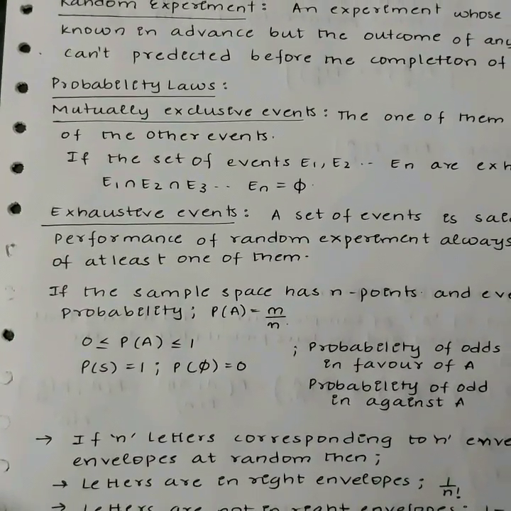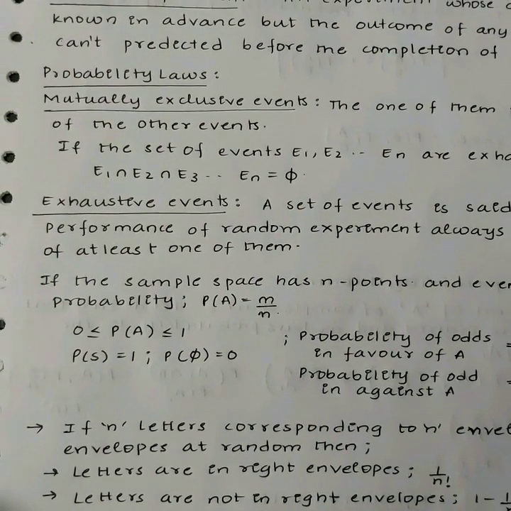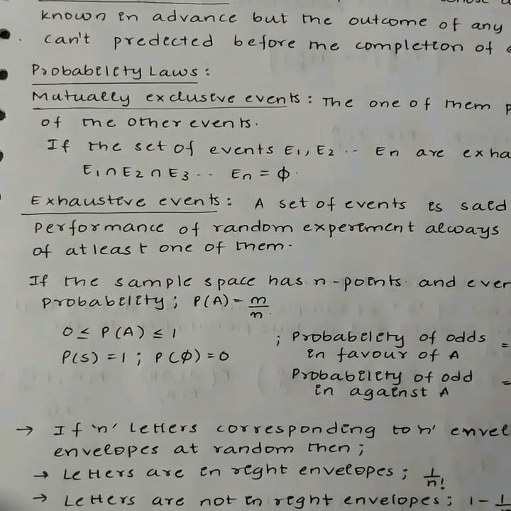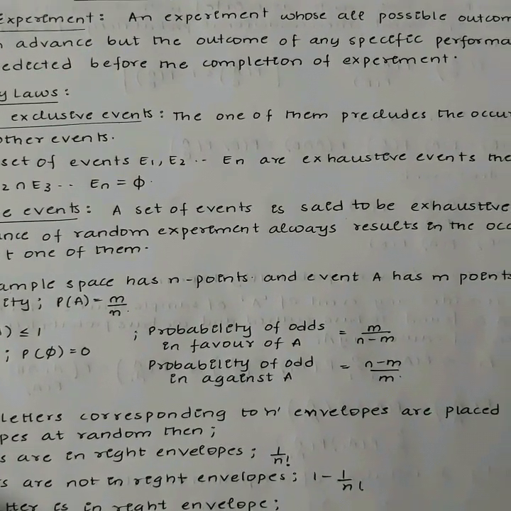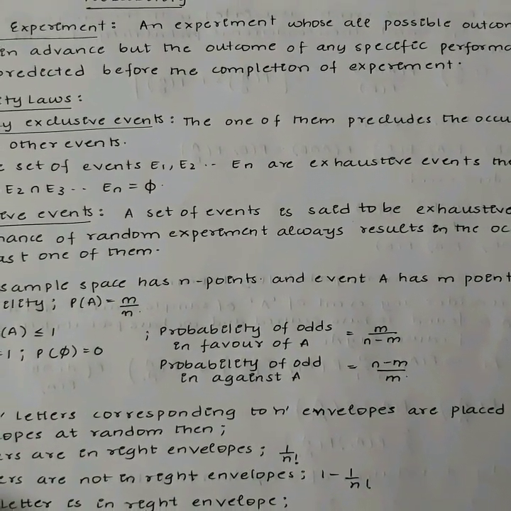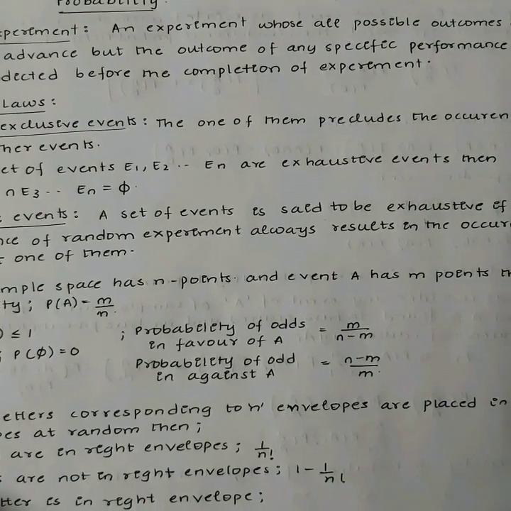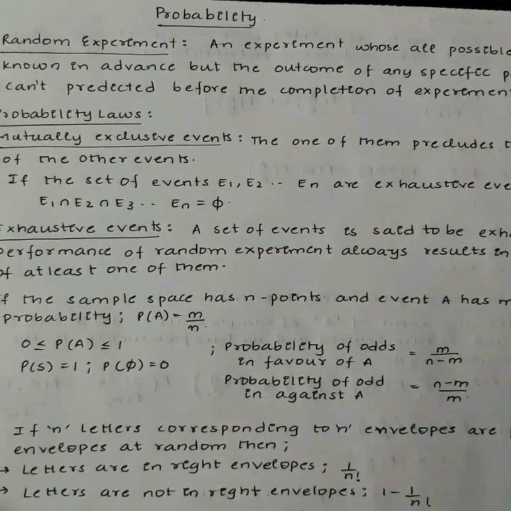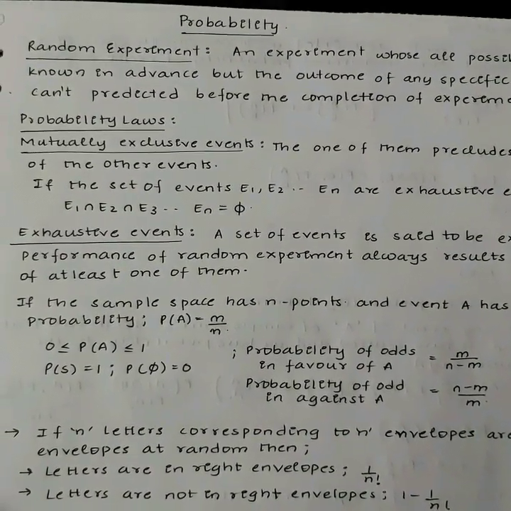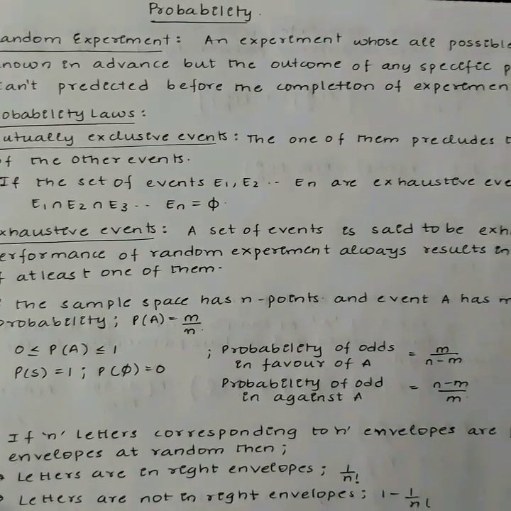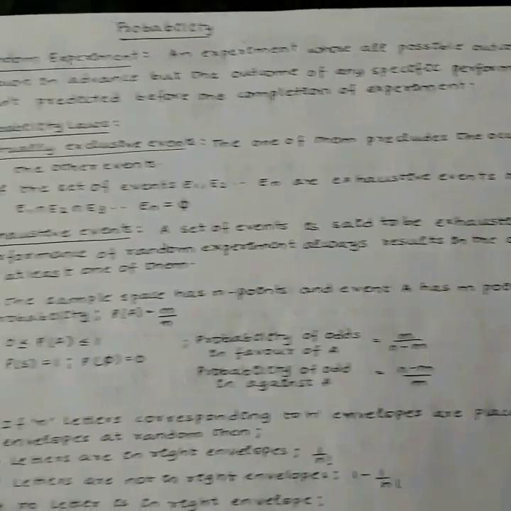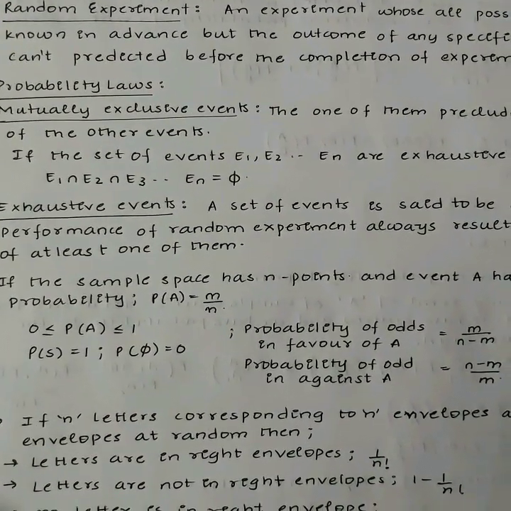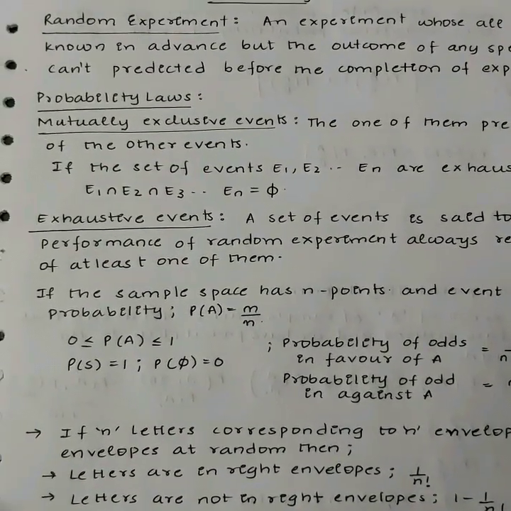A few laws of probability. Mutually exclusive events. A set of events is said to be mutually exclusive if the occurrence of one of them precludes the occurrence of any other of the events. That is, occurrence of one event precludes the occurrence of the other. If the set of events E1, E2 and so on En are mutually exclusive events, then E1 intersection E2 intersection and so on En is phi.